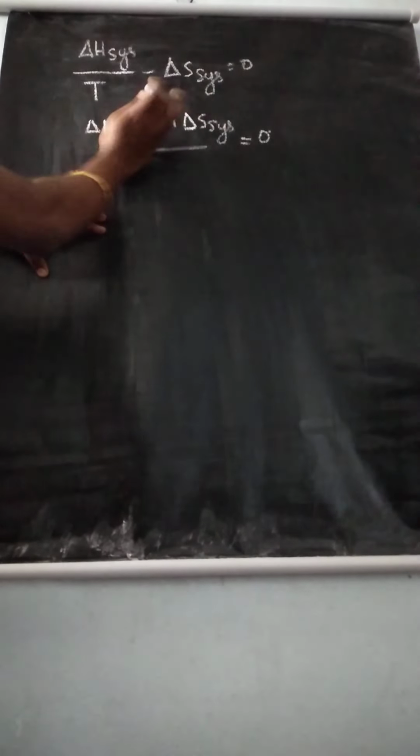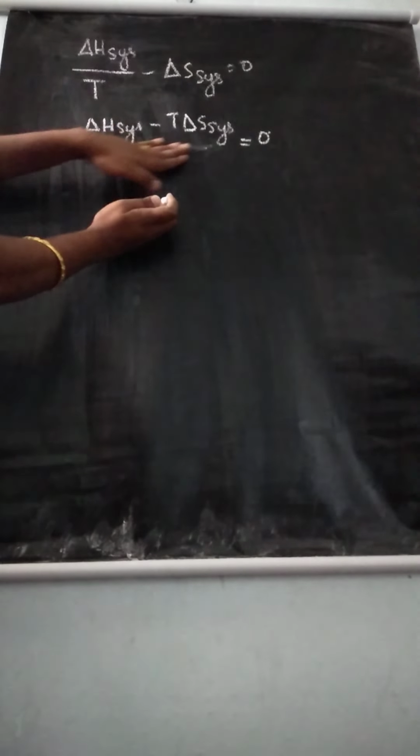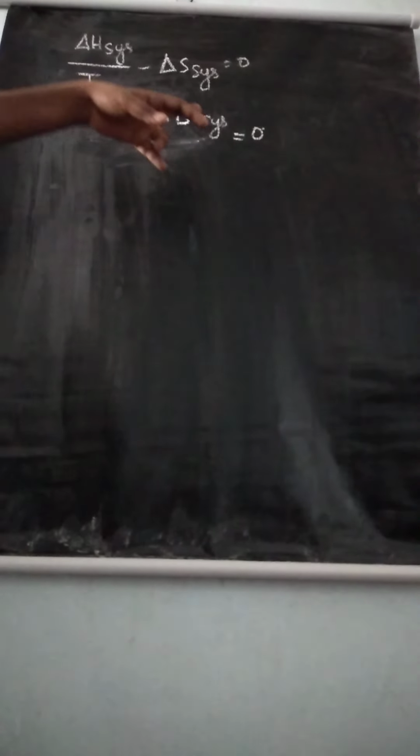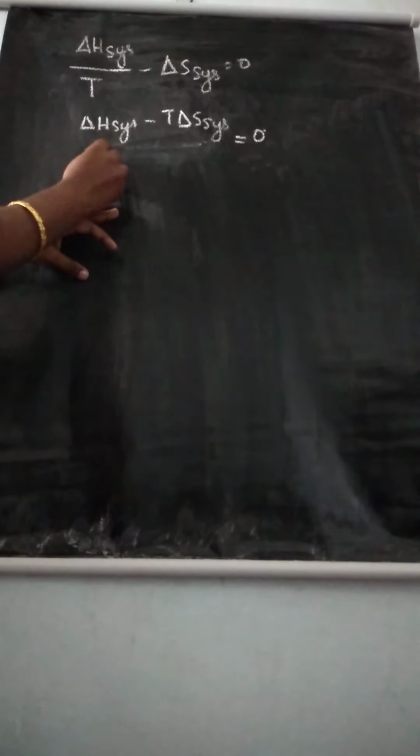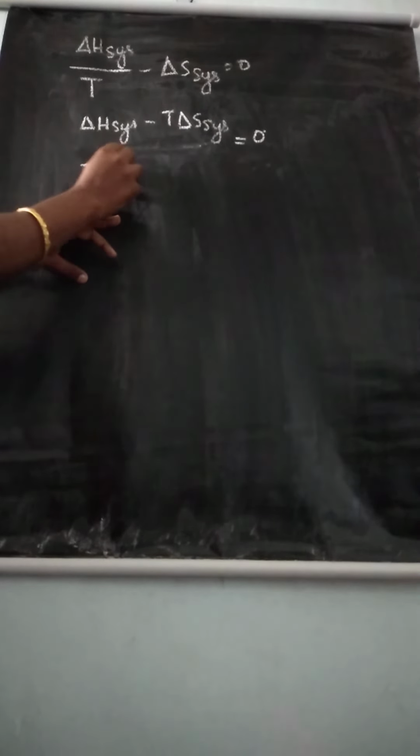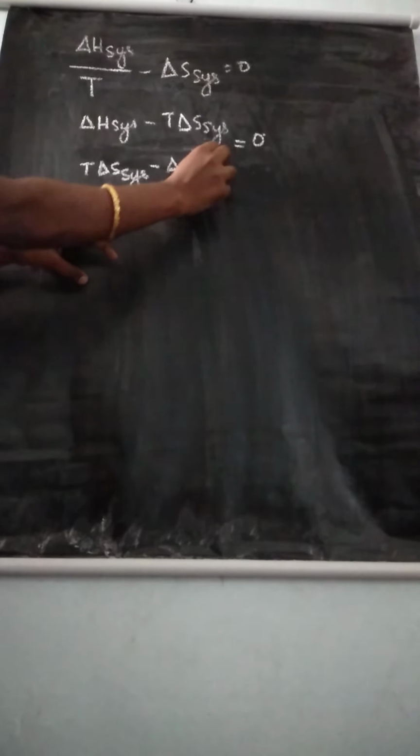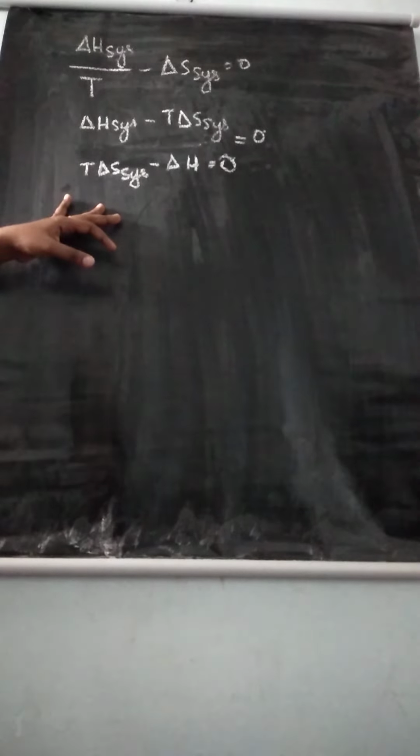Taking this T to the other side, you get delta H system minus T delta S system is equal to 0.